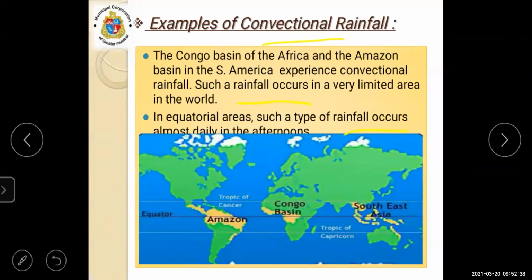Here, convectional rainfall occurs in the equatorial areas. You can mark this as a fill in the blanks: in dash area convectional rainfall occurs, almost daily in the afternoon. So which area? Equatorial areas.